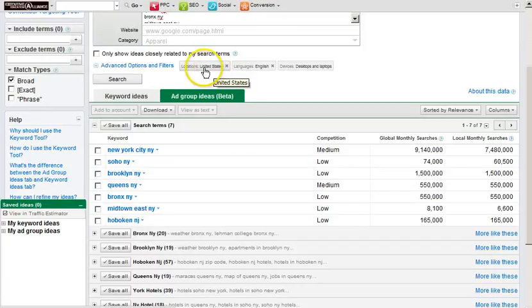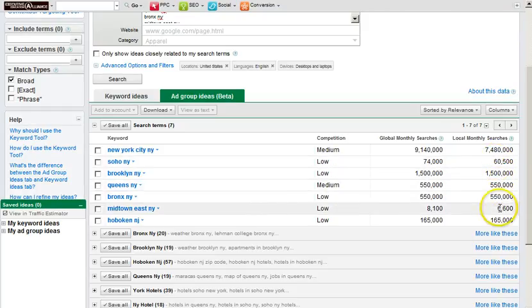You can see up here it says locations United States, and you can change that in advanced options if you're searching for a different country. But in this case, we're searching local monthly searches, and that's the United States, not your specific region within the US. And there's 7 million for New York City, New York, only 60,000 for Soho, New York.